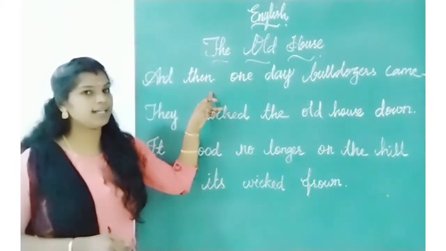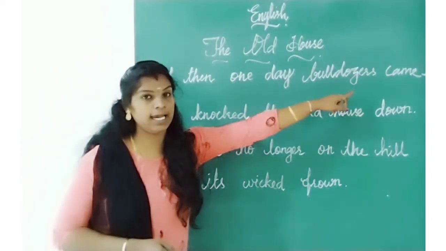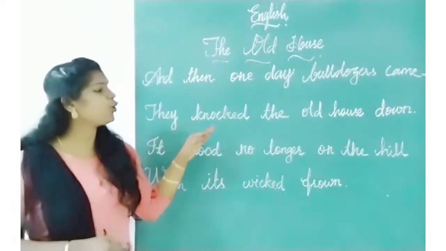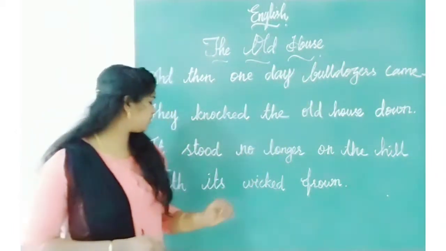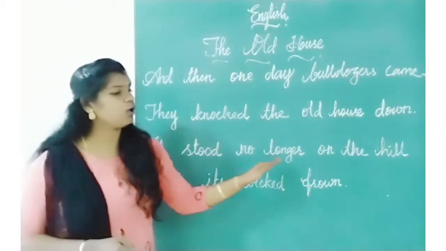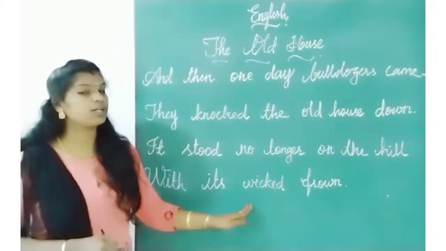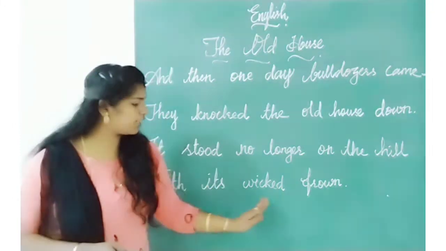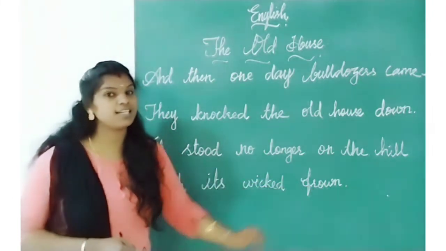And then one day bulldozers came. They knocked the old house down. It stood no longer on the hill with its wicked frown. Wicked, okay? Wicked frown.